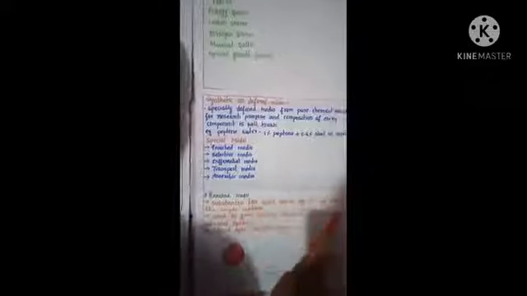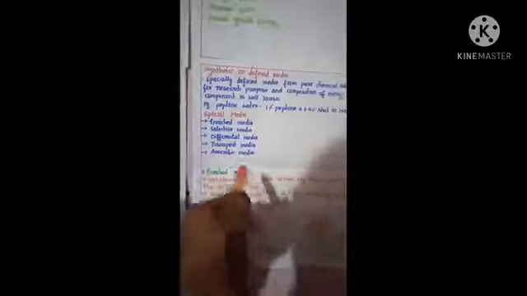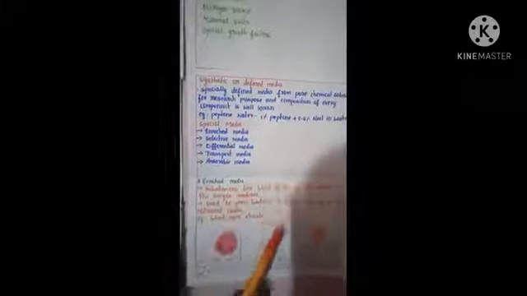It is used to grow bacteria that are exacting in their nutritional needs. Examples: blood agar and chocolate agar. This is the blood agar. Blood agar contains mammalian blood, usually sheep or horse.